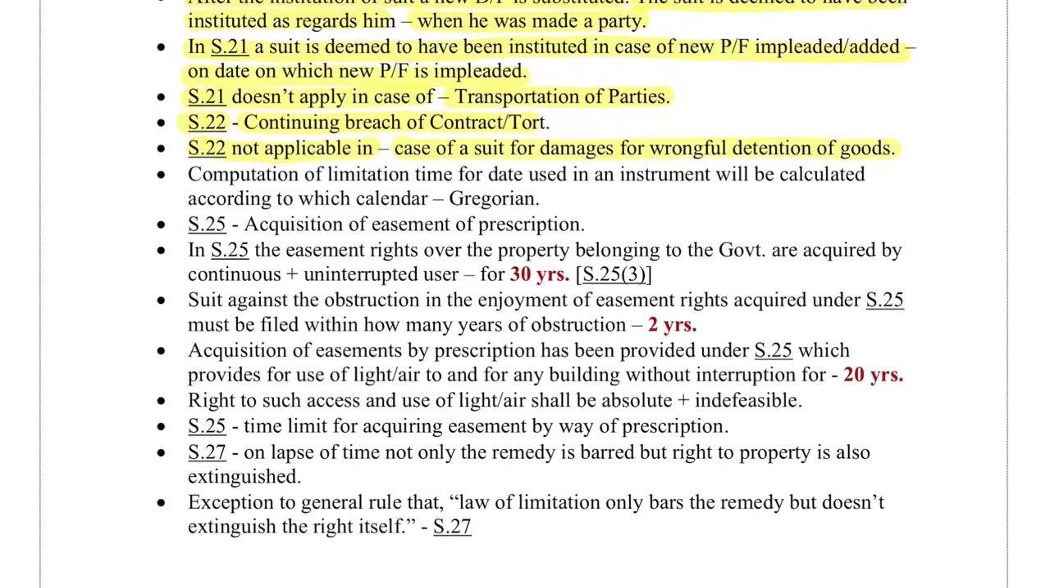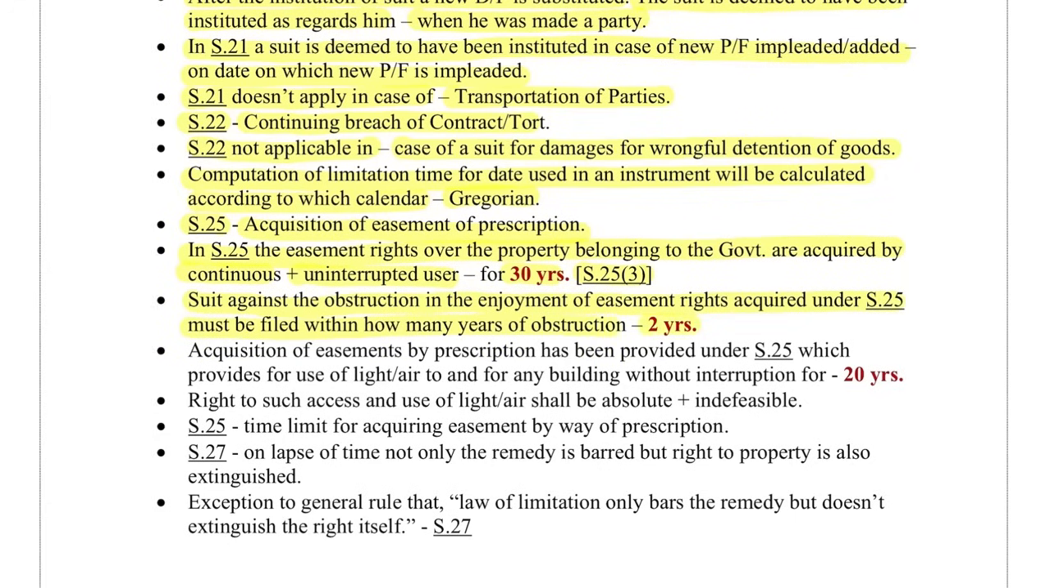Computation of limitation time for a date used in an instrument shall be calculated according to which calendar? The Gregorian calendar. Section 25, acquisition of easement by prescription. In Section 25, the easement rights over property belonging to the government are acquired by continuous and uninterrupted user for 30 years, given under Section 25 subclause 3. A suit against the obstruction in the enjoyment of easement rights acquired under Section 25 must be filed within how many years of obstruction? 2 years.